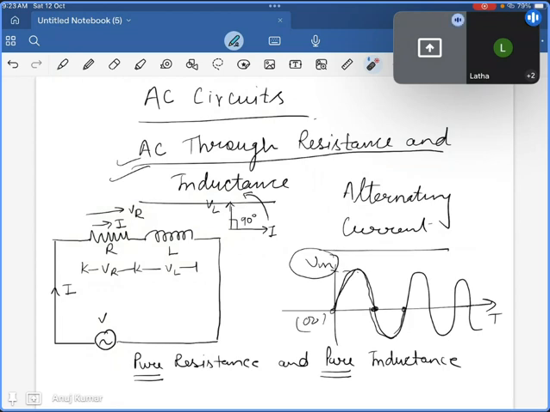It means whenever current passes through any inductance, the voltage gets an advanced phase shift of 90 degrees. In the beginning you have to keep in mind that in inductance, voltage will lead the current.